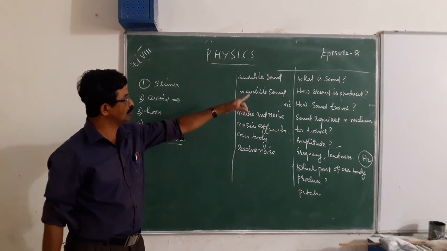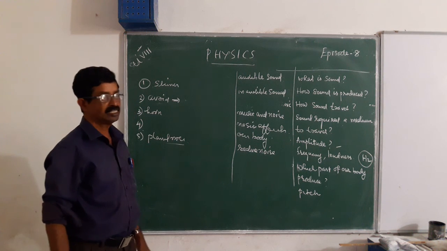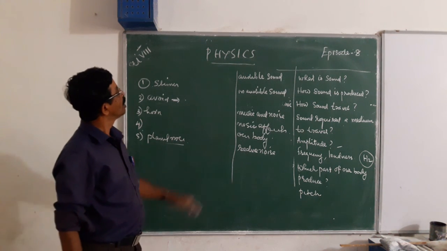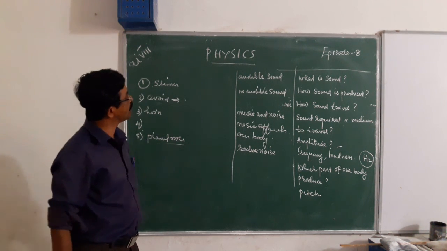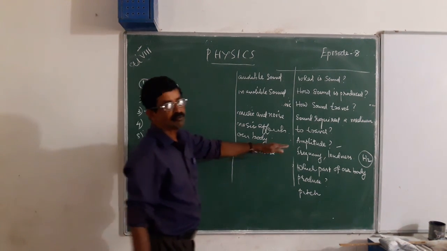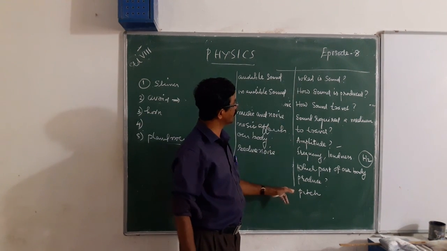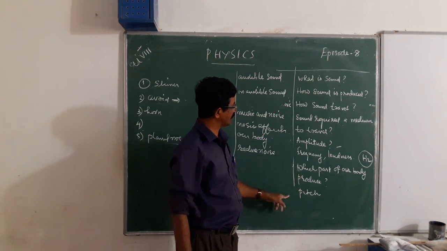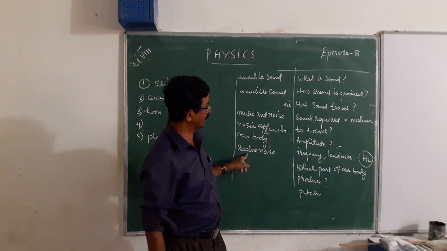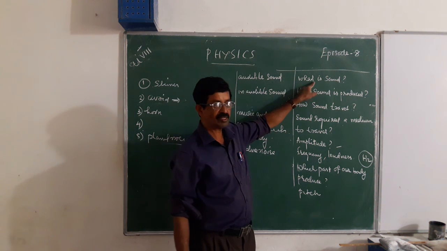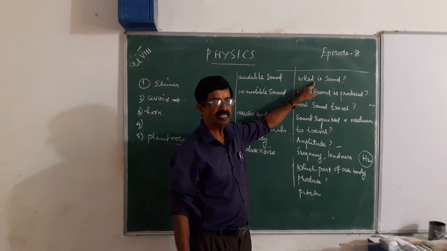Now what are the things you want to remember from this unit before we do the exercise work? What is sound? Sound is a form of energy.